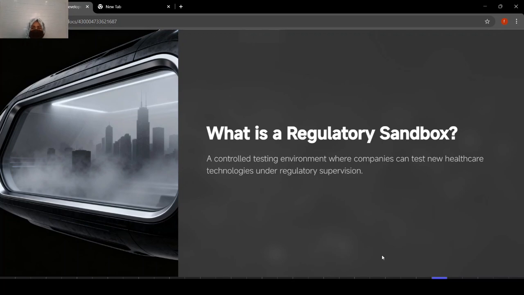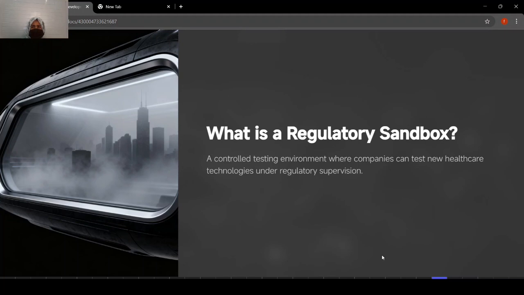A regulatory sandbox is a controlled testing environment where companies can test new healthcare technologies under regulatory supervision. So what is the main goal there?